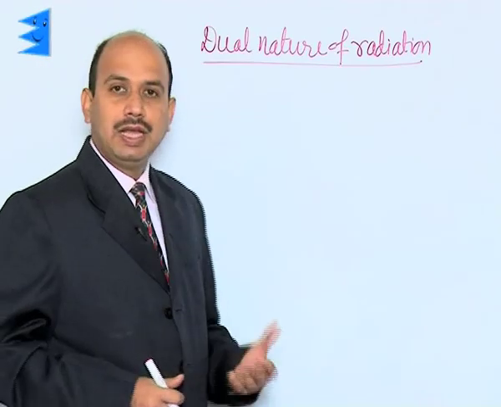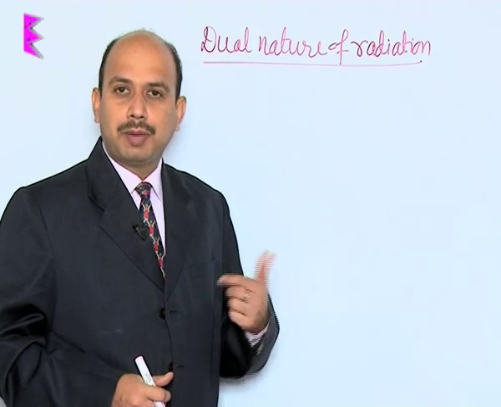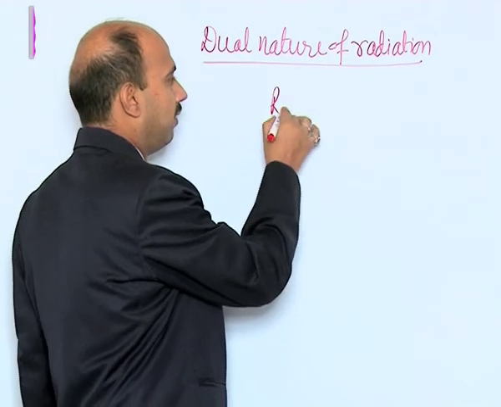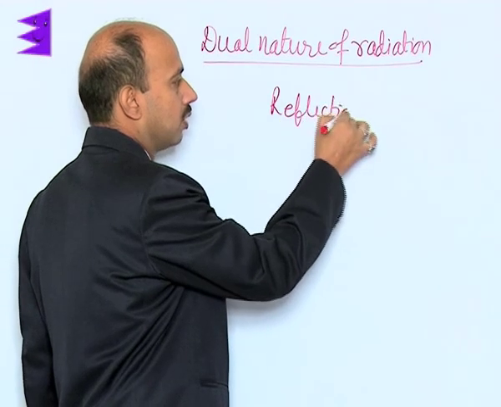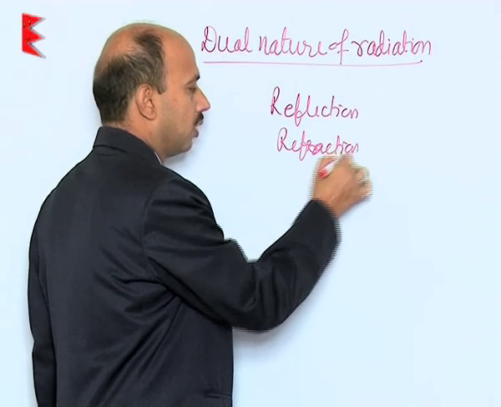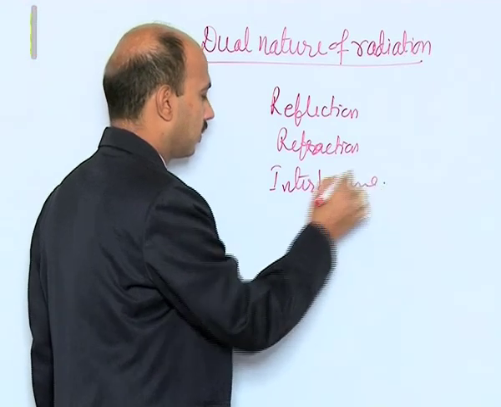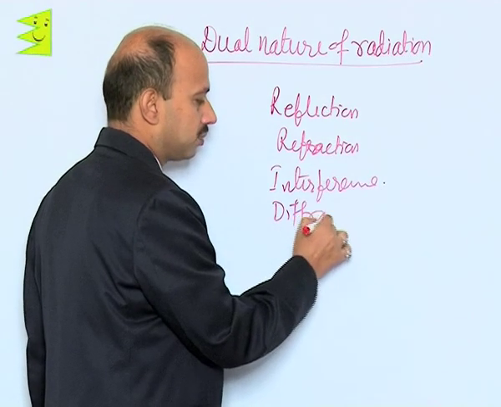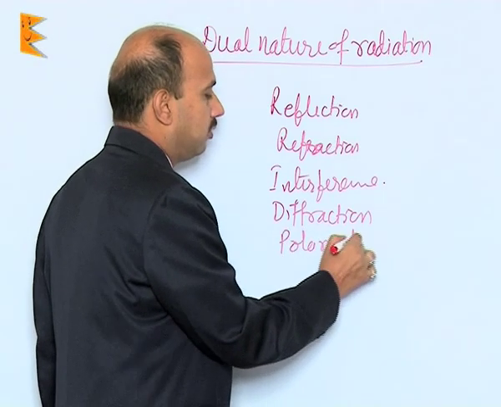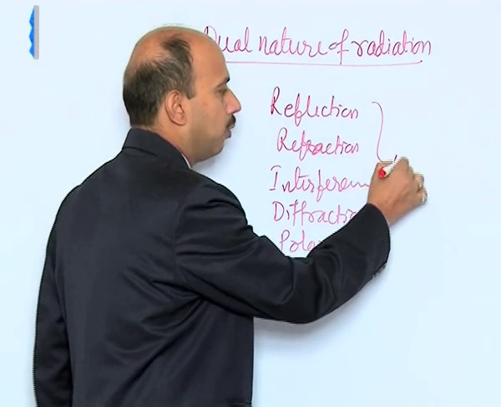Now see, the dual nature of radiation. We have done light in the form of rays, waves and particles. We have seen many phenomena of light, like reflection, refraction, interference, diffraction and polarization. See here, all these phenomena can be explained by assuming light is travelling in the form of a wave.